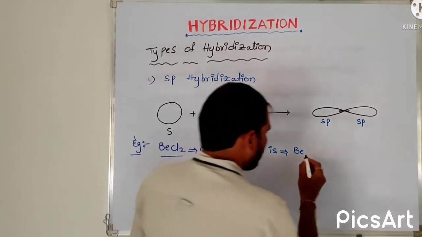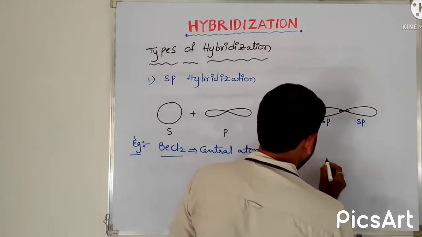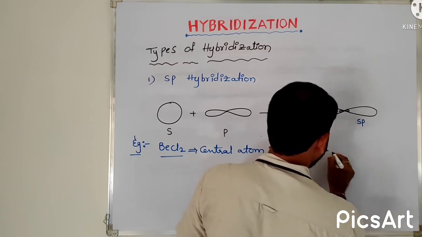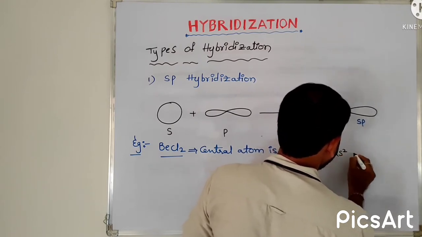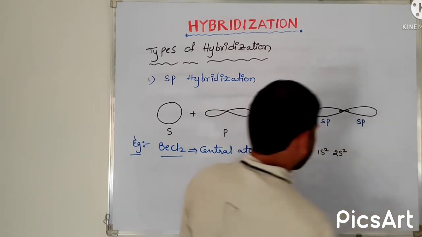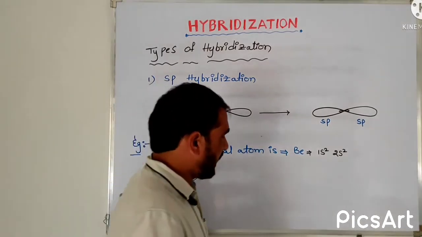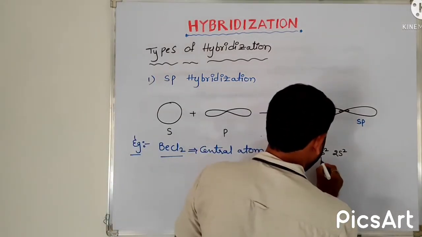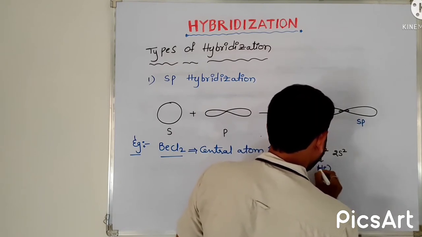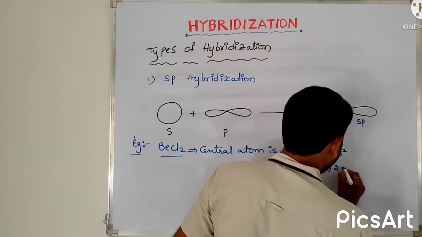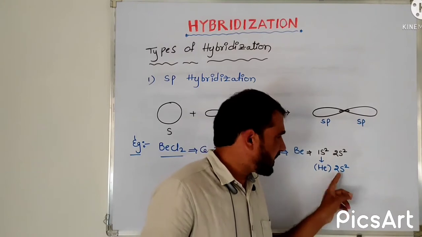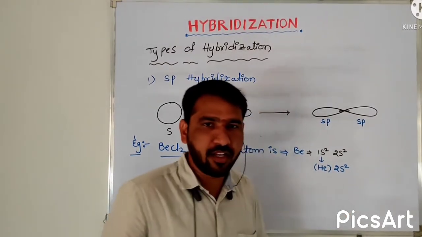The electronic configuration is 1s2, 2s2. Here 1s2 is like helium, then the remaining is 2s2. So this is the simplified electronic configuration of beryllium.